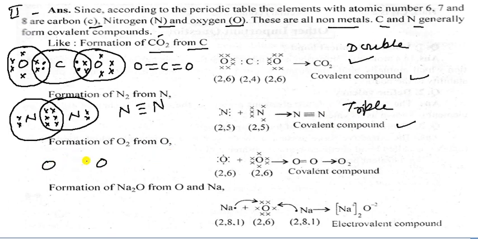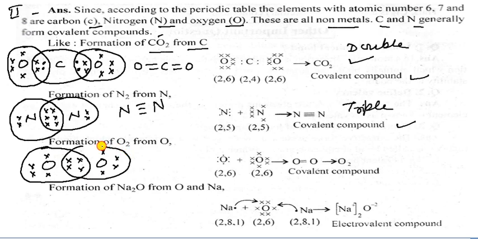Now formation of oxygen. In oxygen, each atom has 1, 2, 3, 4, 5 and 6 electrons, and they share the electrons like this, and also share electrons like this, and they form a double covalent bond. So it is the molecule of oxygen.